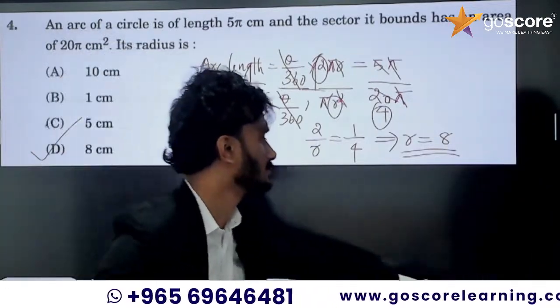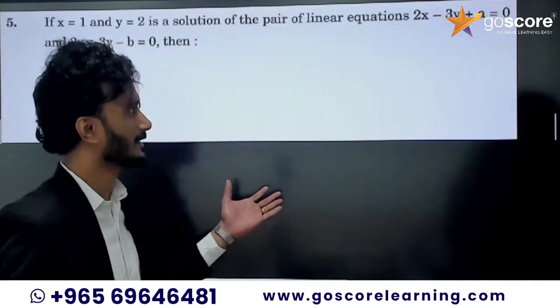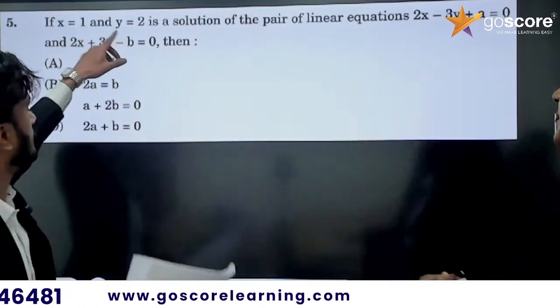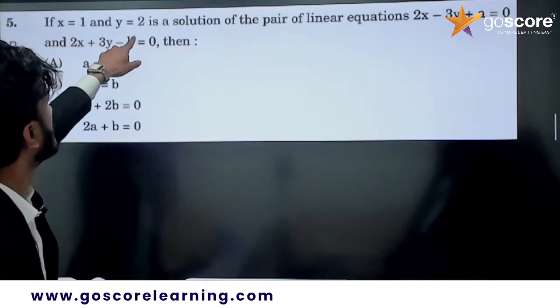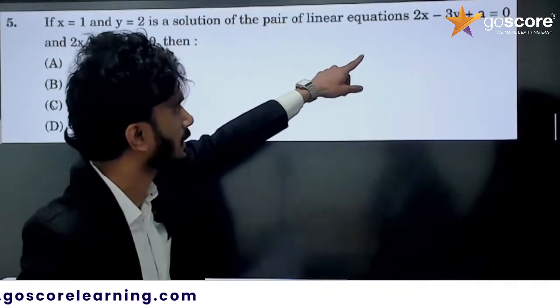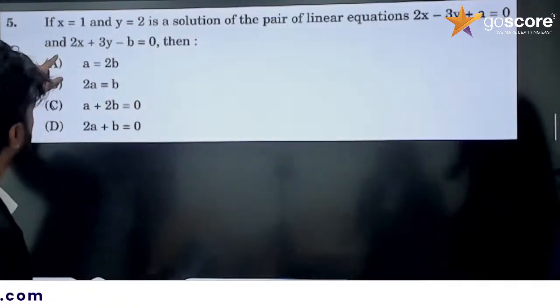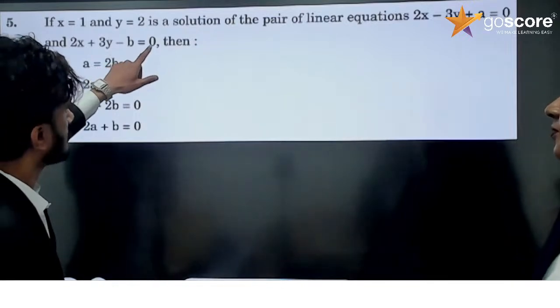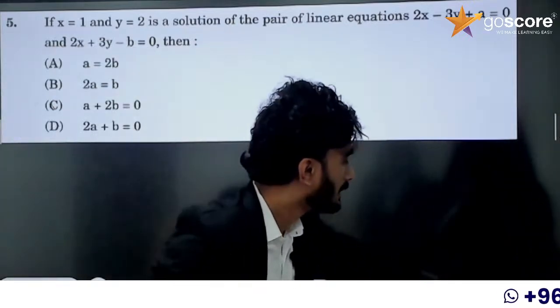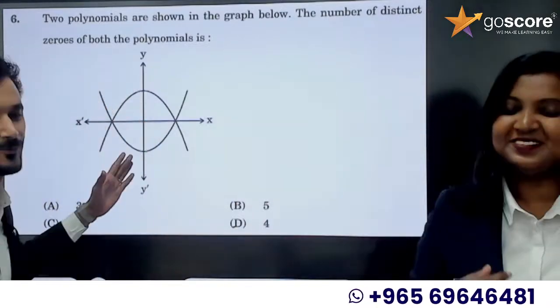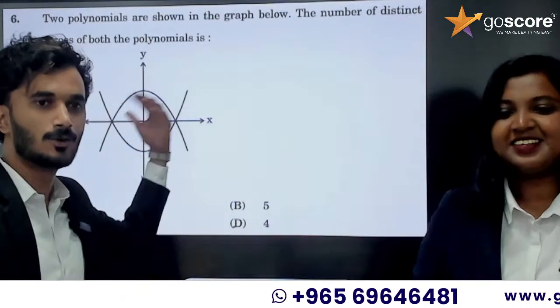So I am giving that question to Anila ma'am. That is a very simple question, just substitution only. I will read the question. If x is equal to 1 and y is equal to 2 is a solution of the pair of linear equations 2x minus 3y plus a is equal to 0 and 2x plus 3y minus b is equal to 0, then. So before that, the next question is very simple. I am giving that question to Anila ma'am. First of all, we will discuss this question, then we will go to the previous question.